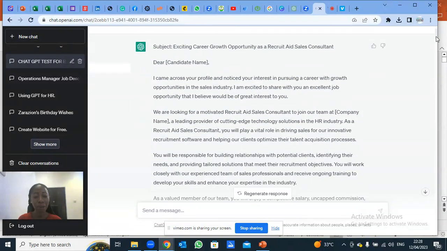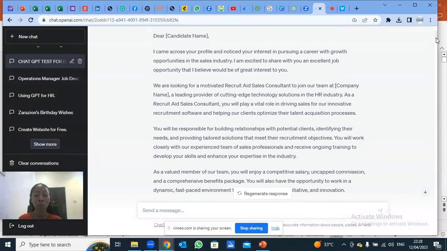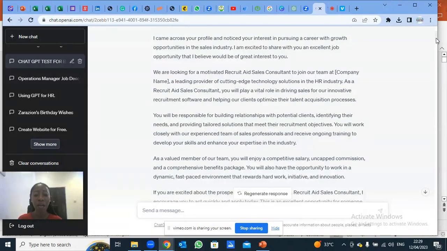Dear candidate name, I came across your profile and noticed your interest in pursuing a career with growth opportunities in the sales industry. I am excited to share with you an excellent job opportunity that I believe will be of great interest to you. We are looking for a motivated Recruit Aid sales consultant to join our team at Soso Company, a leading provider of cutting edge technology solutions in the HR industry. As a Recruit Aid sales consultant, you will play a vital role in driving sales for our innovative recruitment software and helping our clients optimize their talent acquisition processes.